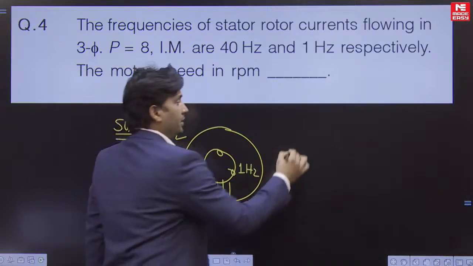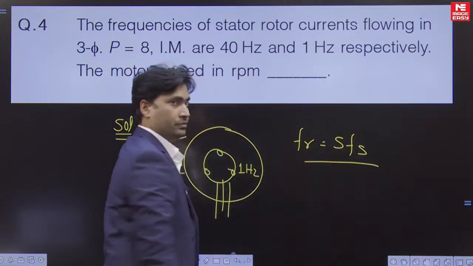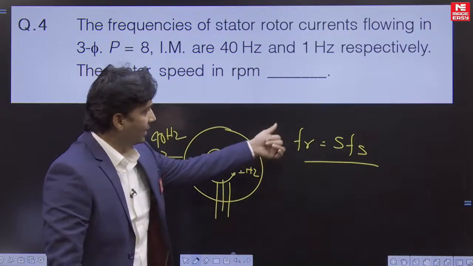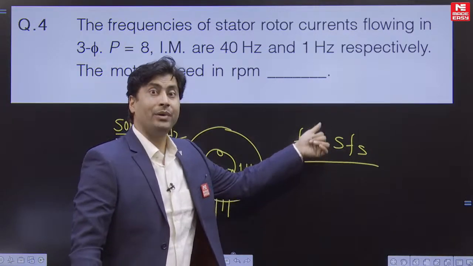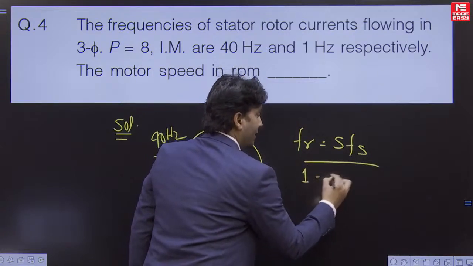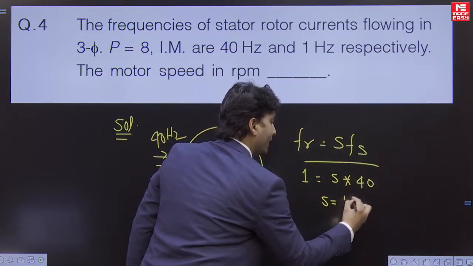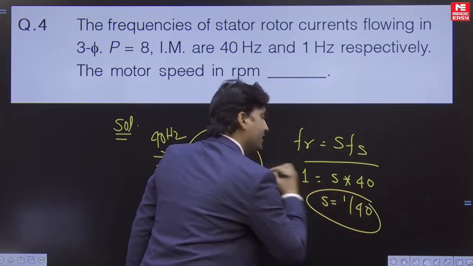And we know that Fr is equal to slip times Fs, isn't it? In induction machine we know that rotor induced frequency becomes slip times the stator frequency. Here it is given 1 hertz, slip into 40. So what we get? Slip we are getting 1 by 40, isn't it?